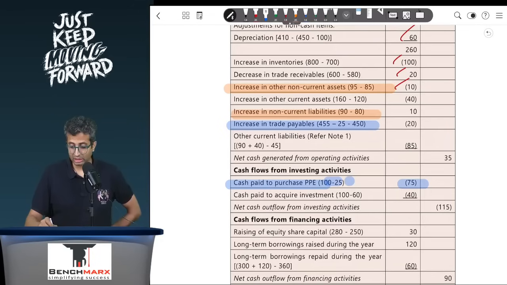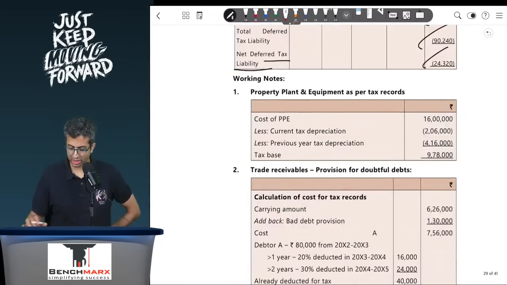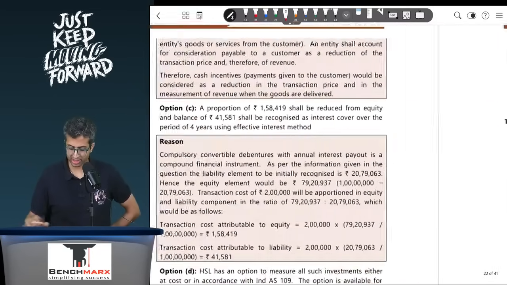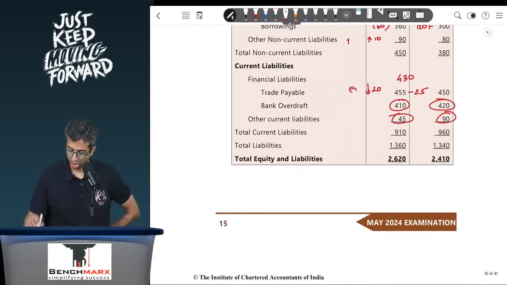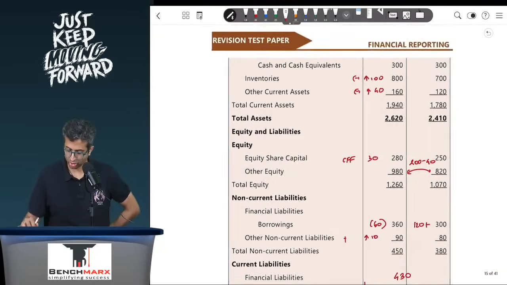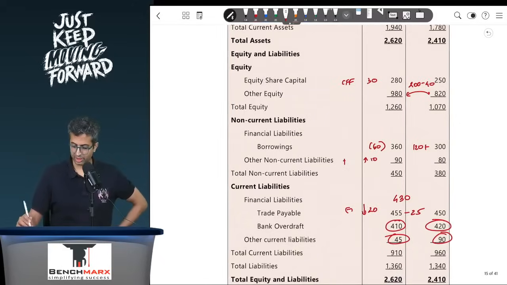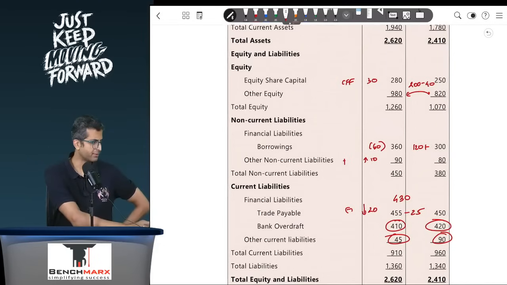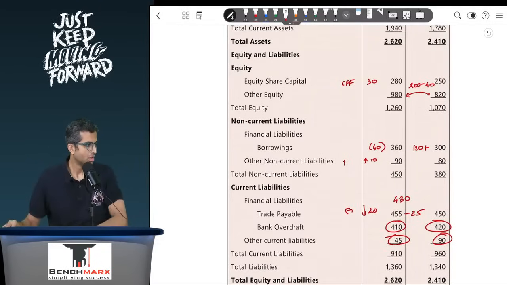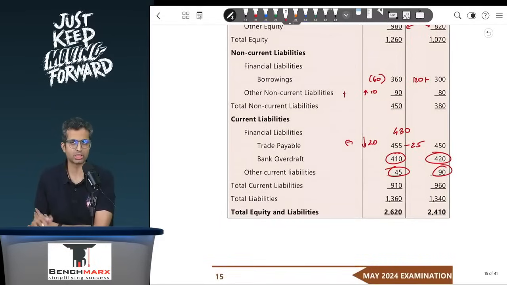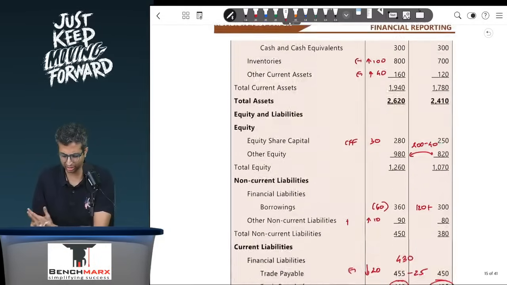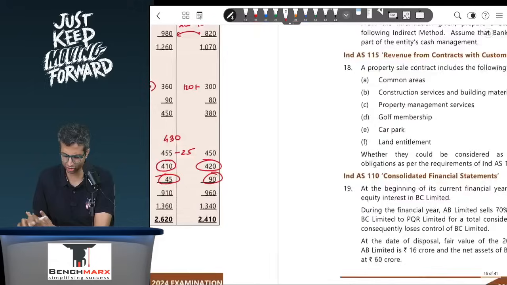When you look at the other current liabilities, your opening current liabilities in this case is 90 and your closing liability is in this case 45. So you will make the adjustment for these current liabilities, also consider the effect of tax in that. Other than that, there's nothing much in this question.